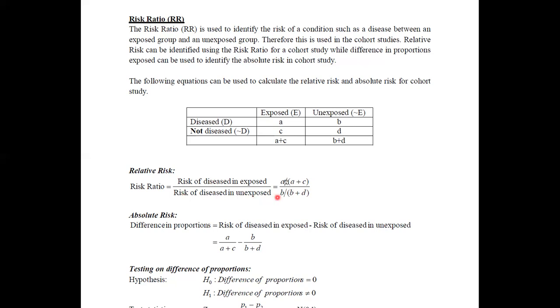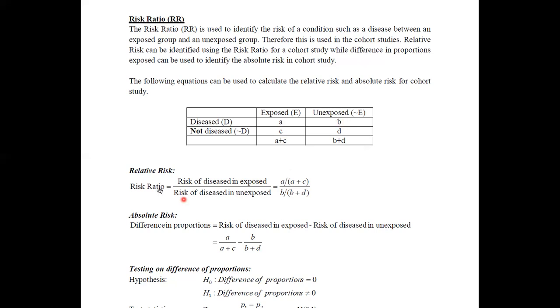Therefore, the equation that we can construct for the risk ratio is: the risk of disease in exposed, where there are a total of A plus C exposed people and among them A are diseased, divided by the risk of disease in unexposed. Totally unexposed was B plus D, and among this B plus D, there were B diseased people.